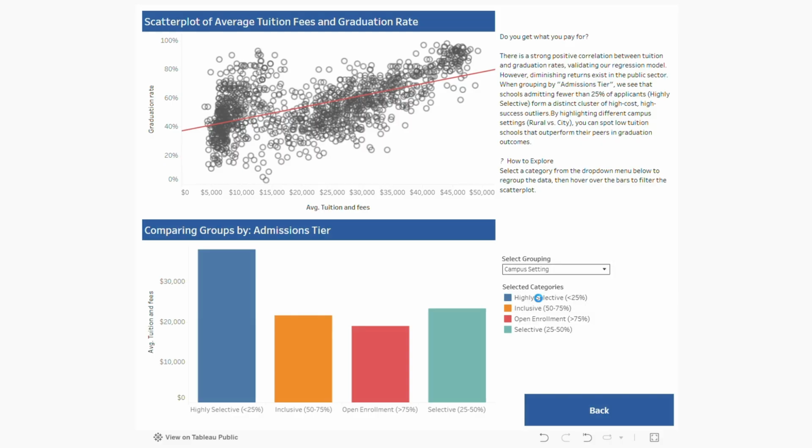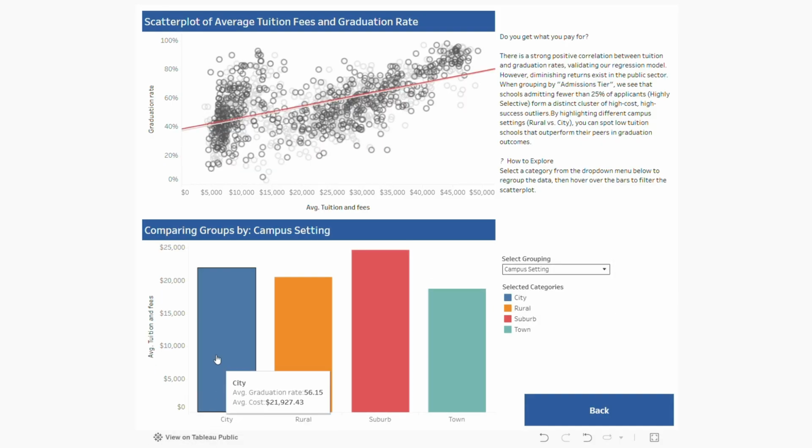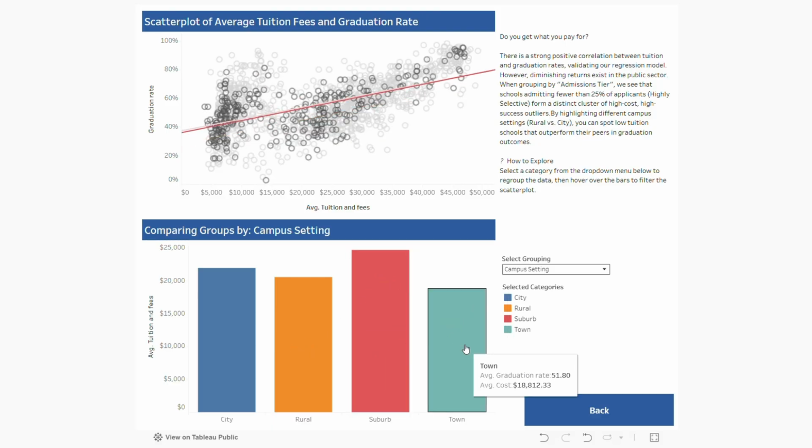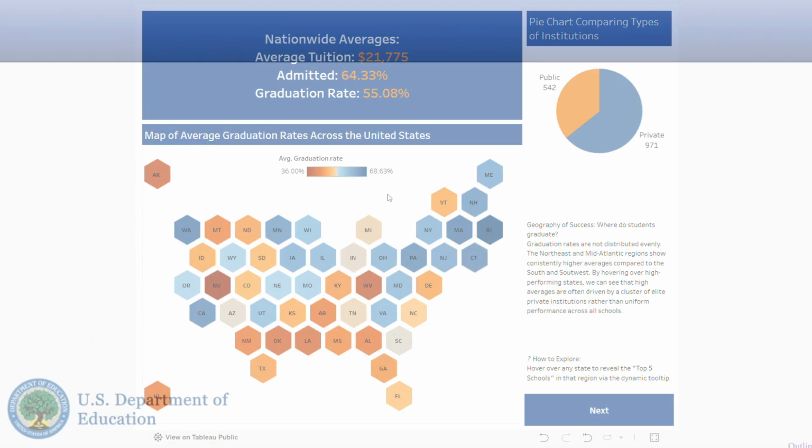Lastly, we can see the campus setting. So cities have higher tuition and fees and a higher graduation rate. Suburbs also have higher graduation rates and higher average cost, but more rural and town areas will have lower graduation rates with lower average cost.